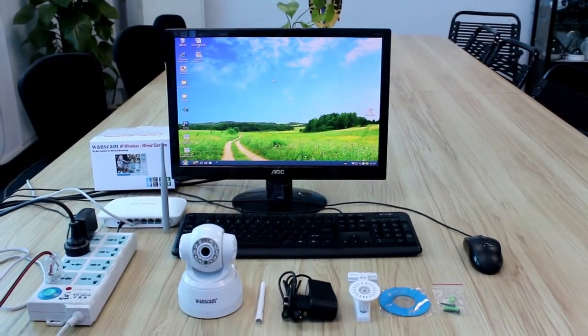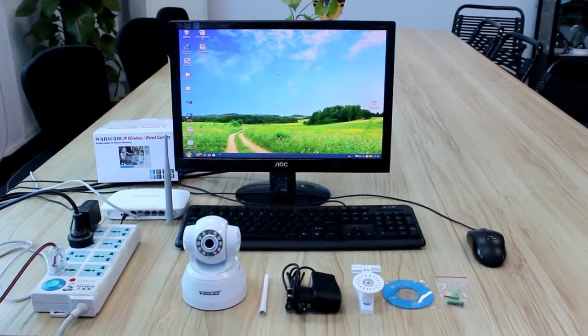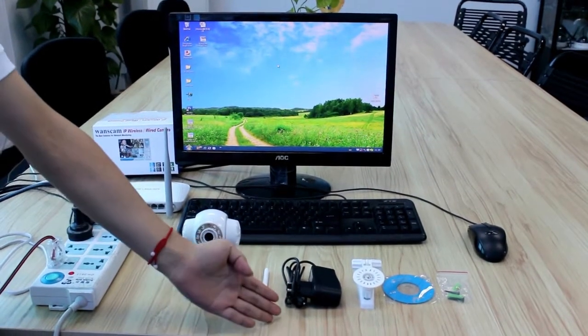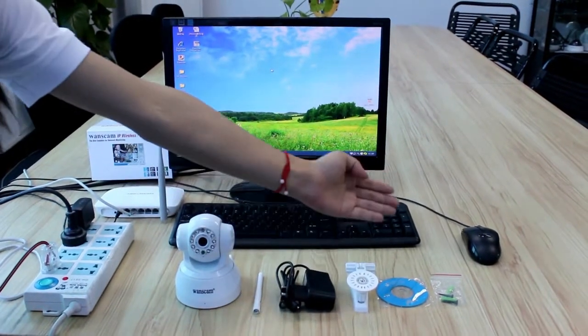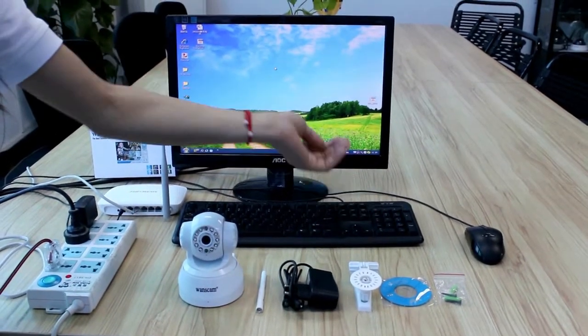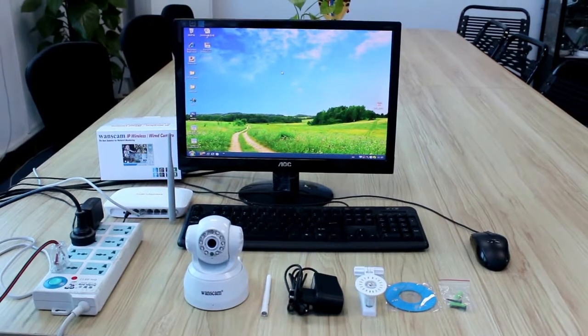Open the package box. You will find a full set of IP camera. The IP camera, antenna, power adapter, bracket, small CD, and screw. In the small CD, there is the program and user menu.